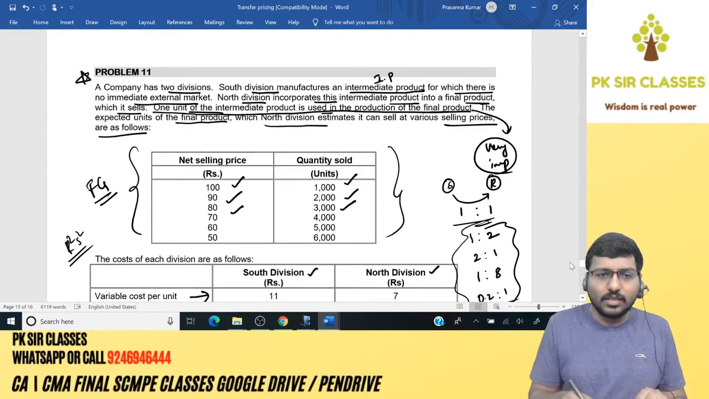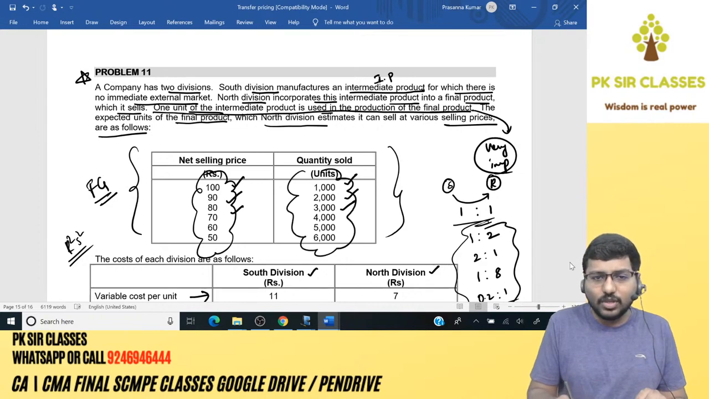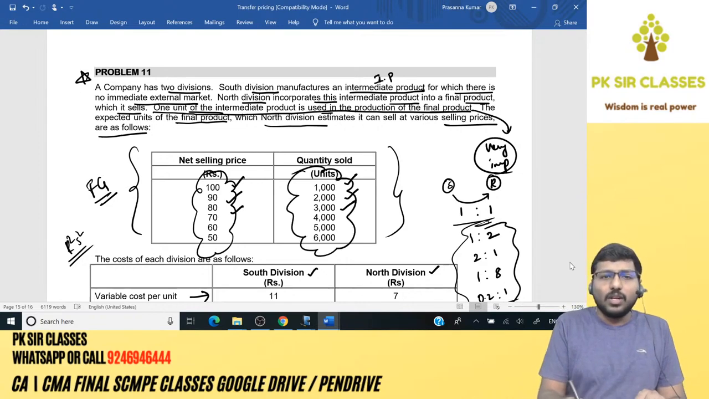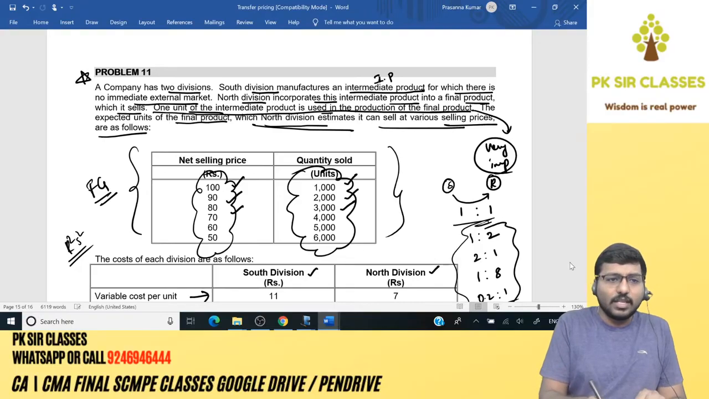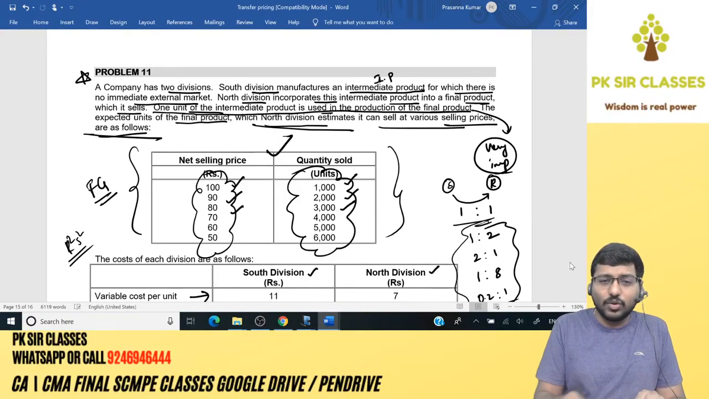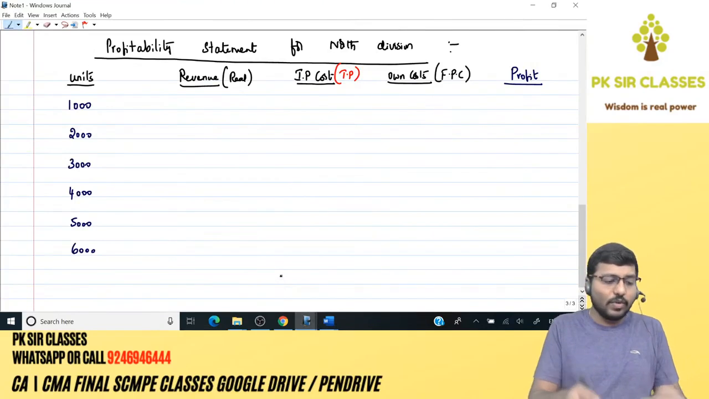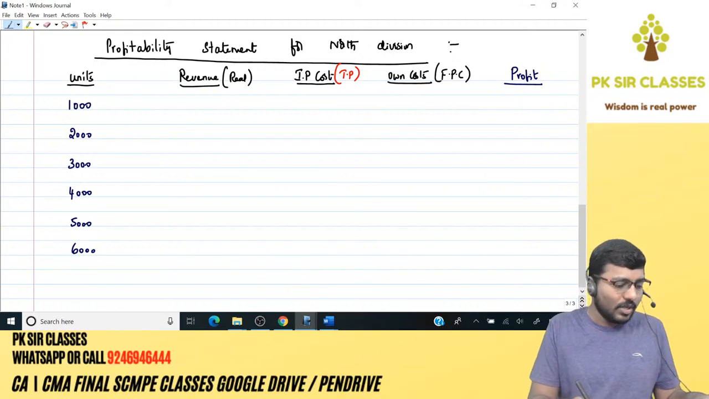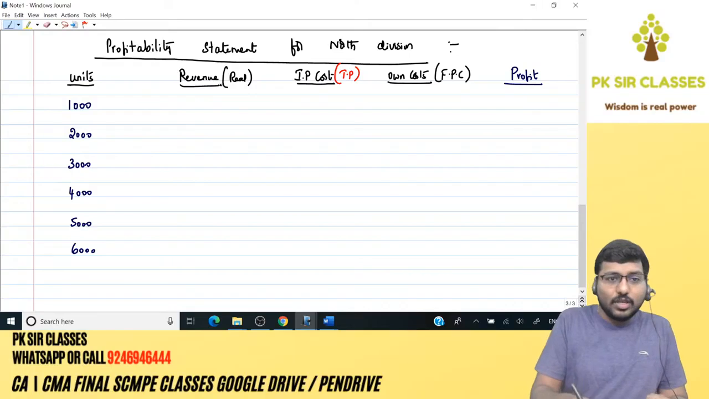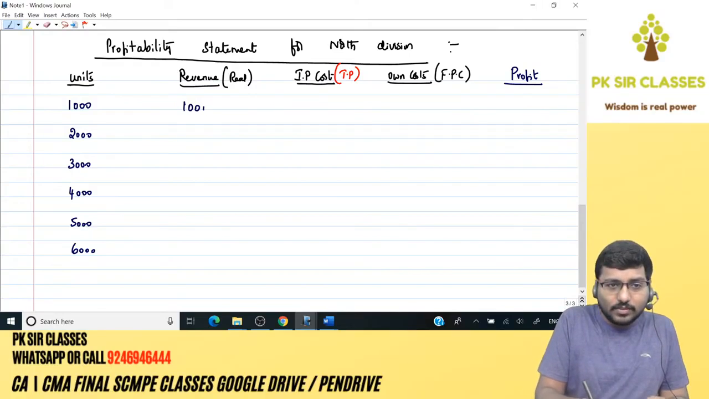Here it is. These are your different selling prices at different outputs. North Division estimates it can sell at various selling prices as follows. So this is for North Division only. So what is the revenue? 1,000 into 100 for the first level, correct? You have to look at the question and give me the numbers. So what is the first number? 1,000 units will be sold at 100 per unit. So it's going to be 1 lakh.